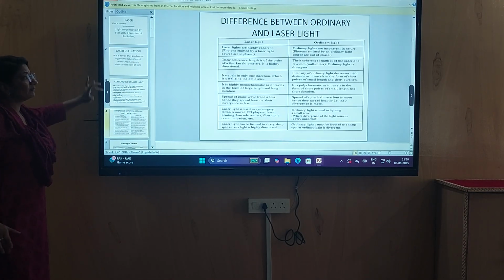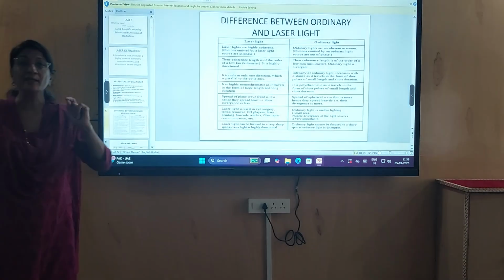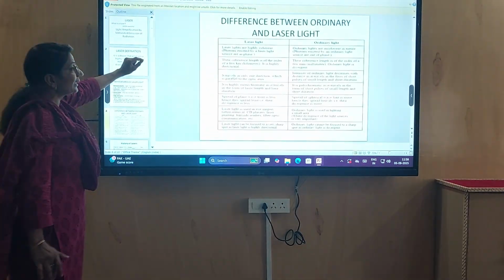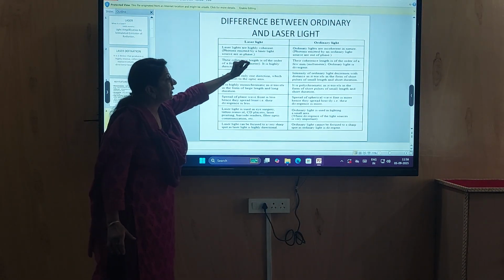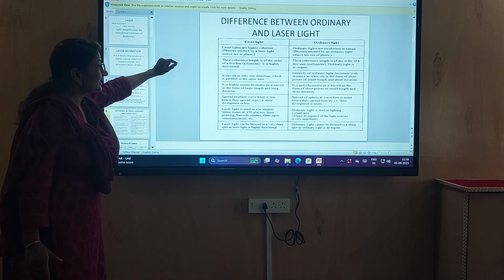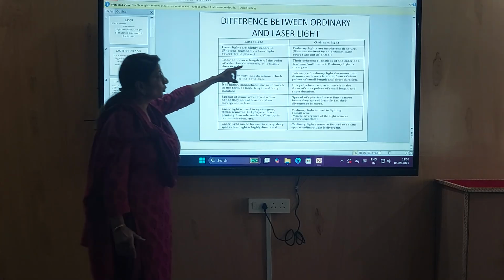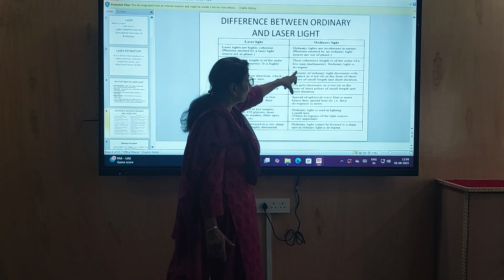Now, the difference between laser light and ordinary light. What is the difference between laser light and ordinary light? Laser light is highly coherent. Ordinary light is incoherent in nature. Their coherence length is of the order of a few kilometers. It is highly directional. Their coherence length is of the order of a few nanometers.